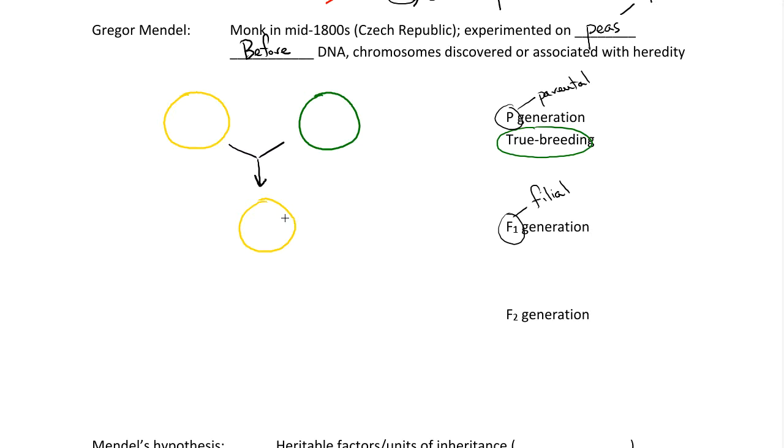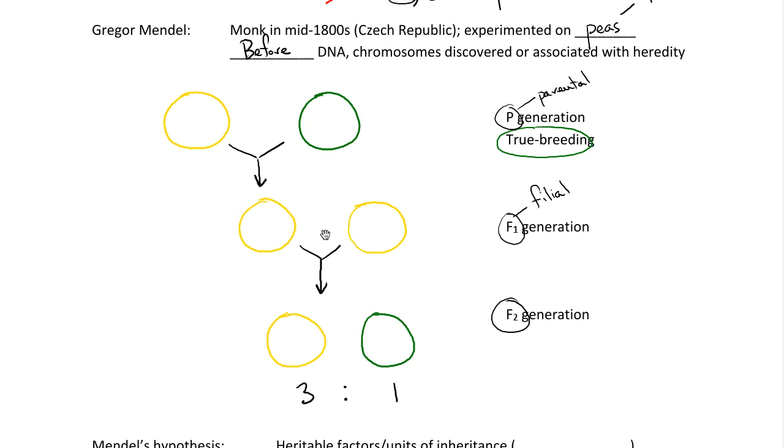Green has disappeared. So is green gone forever? Well, when Mendel took 2 of the plants from the F1 generation, so one here and then another one from another cross of a true breeding yellow and green plant, and then he crossed those together, what he saw were plants that produced yellow peas only, and also plants that produced green peas only. And because he did this many, many times, he could see that they always followed a mathematical ratio of 3 yellow plants to 1 green plant. So in the F2 generation, green has come back and in a very specific mathematical ratio to the yellow plants. So what did Mendel conclude from this? First, this shows that blending is not the right model.